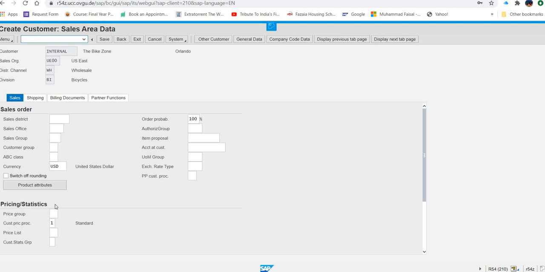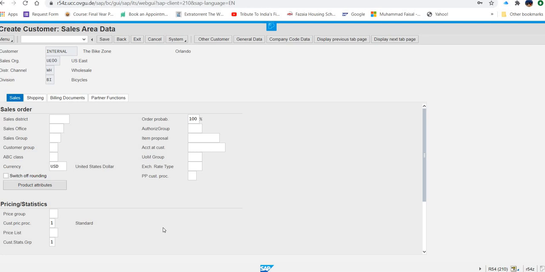So where are all these things? See, USD is the currency already mentioned. Customer pricing procedure already mentioned one, and customer status group. We have to be very careful that you enter the data carefully, reading the exercise, because there are several fields that have quite similar names, not the same.